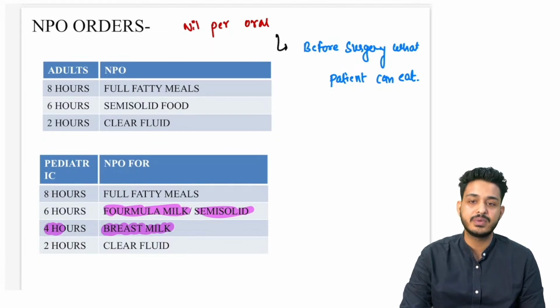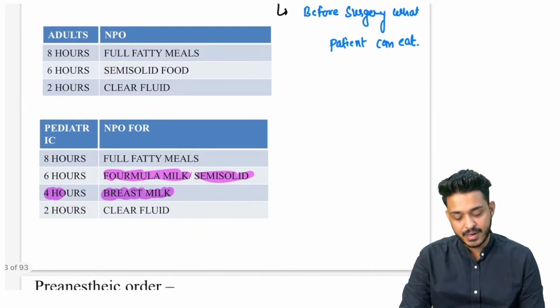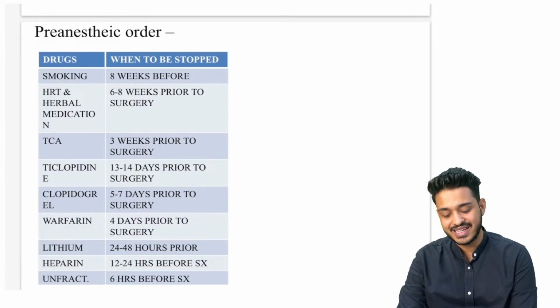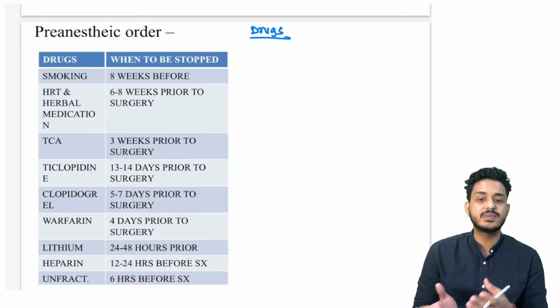Nothing you have to eat before surgery apart from what the doctor has guided you, right? Apart from these NPO orders, the anesthesiologist will also give a pre-anesthetic order. The pre-anesthetic order will incorporate your drugs. That means the patient may be taking multiple drugs.